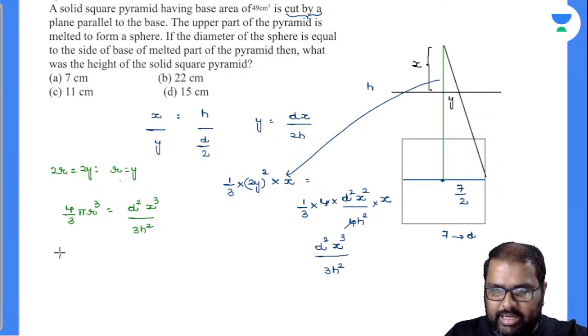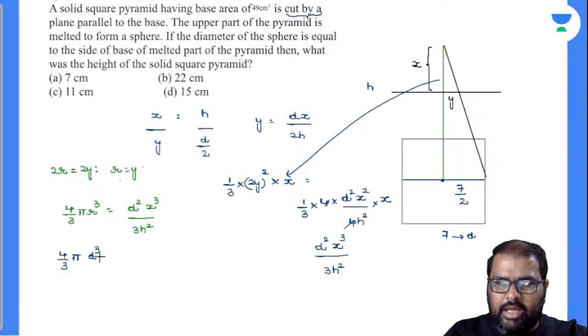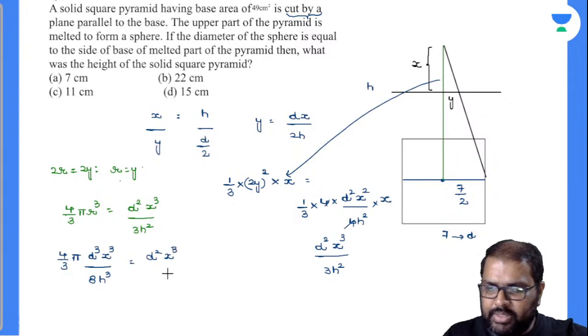So finally, can I write like this? 4 by 3 into pi into, in the place of r, y, in the place of y, this is d cube x cube divided by 8h cube, since 2 cube is 8, is equal to d square x cube divided by 3h square.